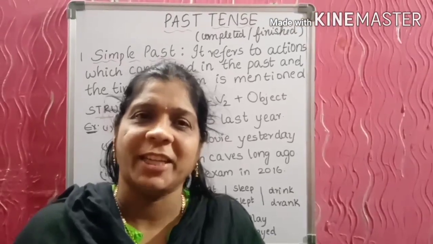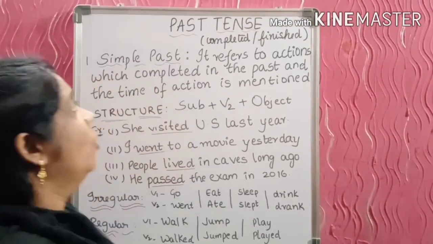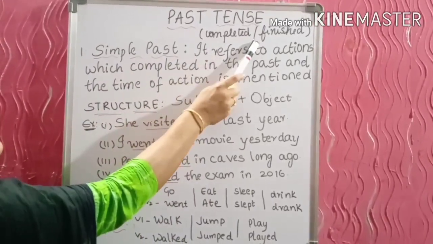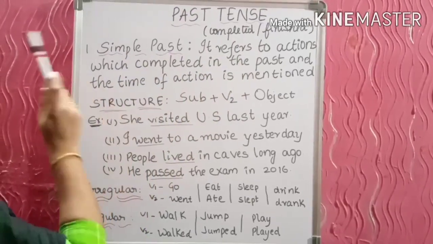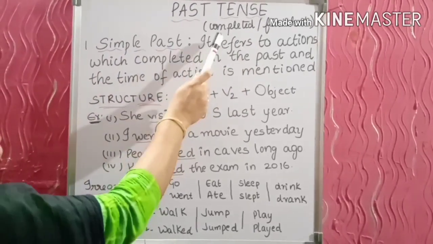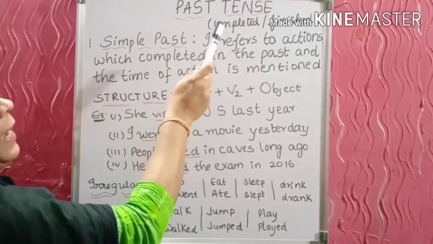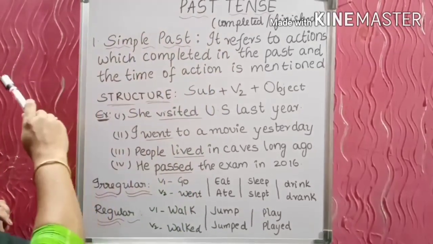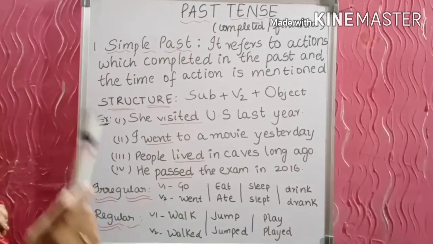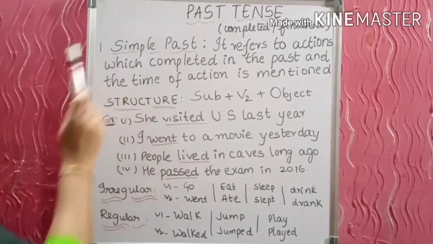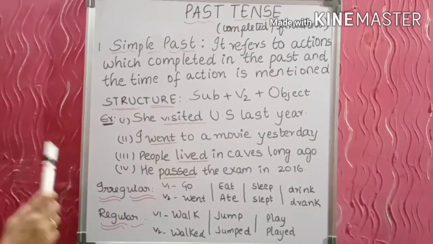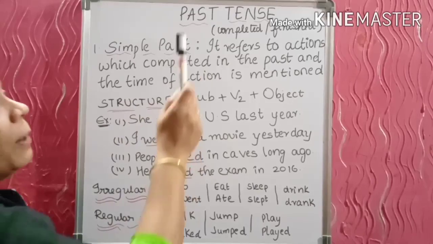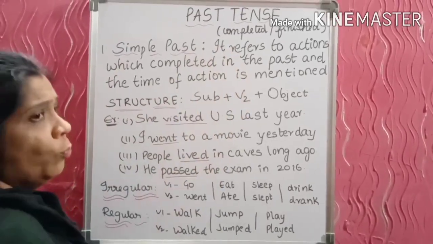Hi, in this session we will talk about past tense. What is past tense? Past tense tells us about completed or finished actions, actions which already took place in the past. And now these actions which already completed will be connected with the time of action. Completed actions with time of action. The time of action is again categorized into four types: simple past tense, past continuous tense, past perfect tense, and past perfect continuous tense. Depending on the time of completion of action, it is categorized into four types.